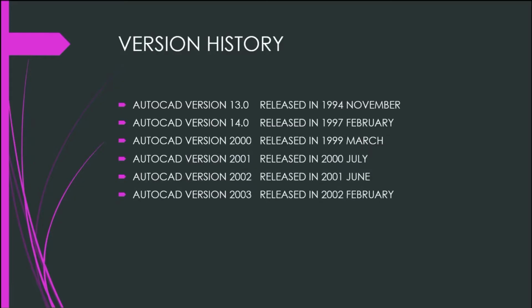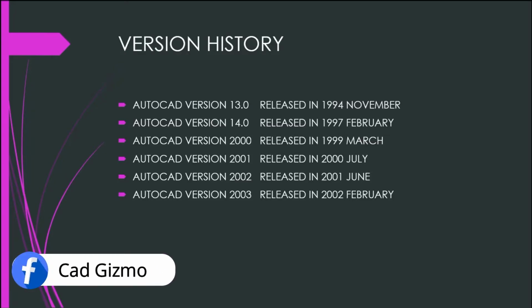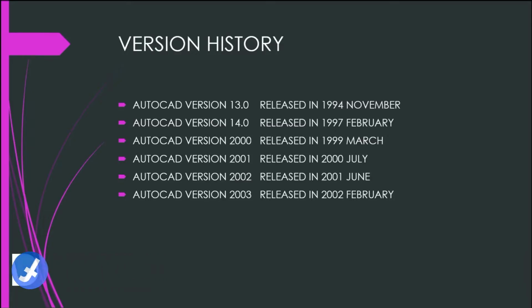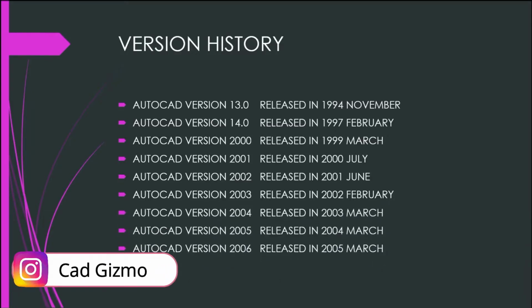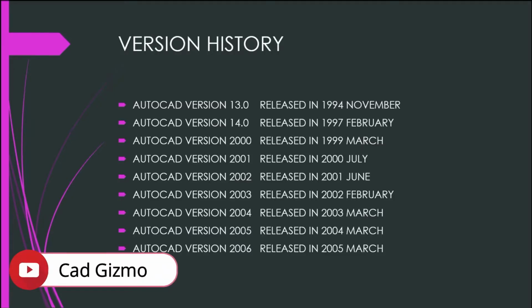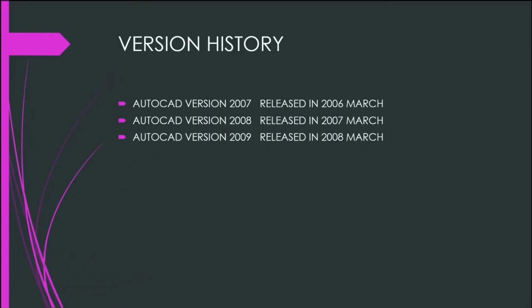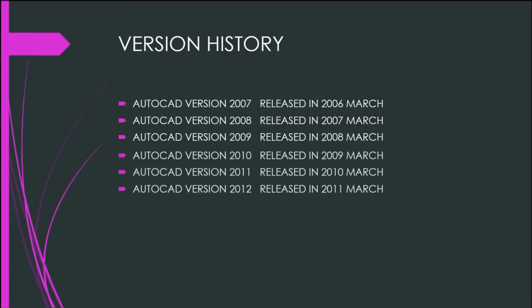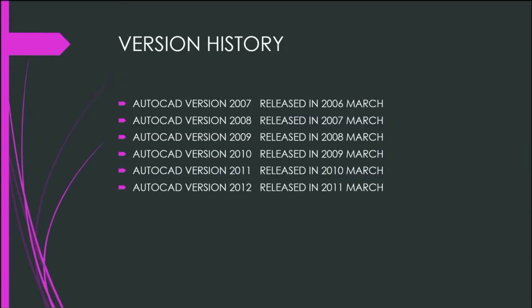AutoCAD version 13 released in November 1994, version 14 released in February 1997, version 2000 released in March 1999, version 2001 released in July 2000, version 2002 released in June 2001, version 2003 released in February 2002, version 2004 released in March 2003, version 2005 released in March 2004, version 2006 released in March 2005, version 2007 released in March 2006, version 2008 released in March 2007, and AutoCAD version 2009 released in March 2008.